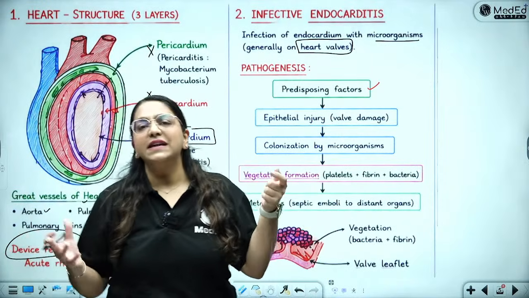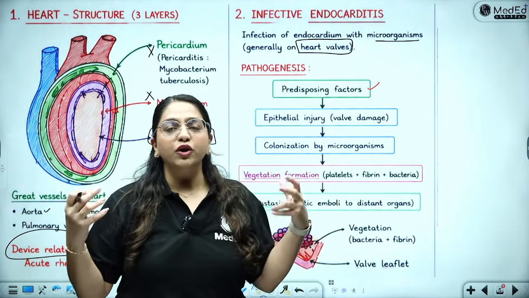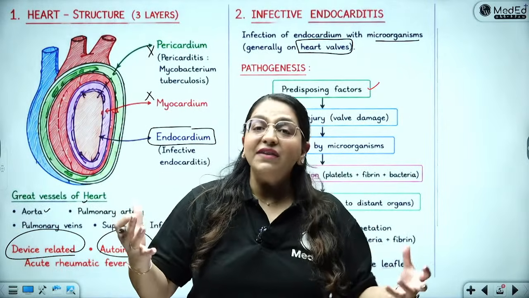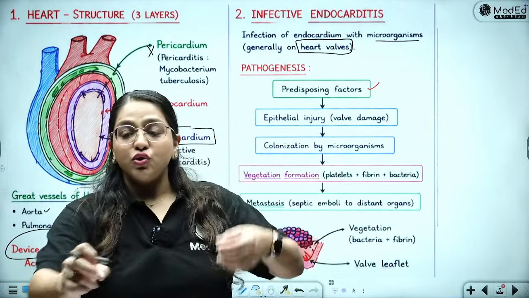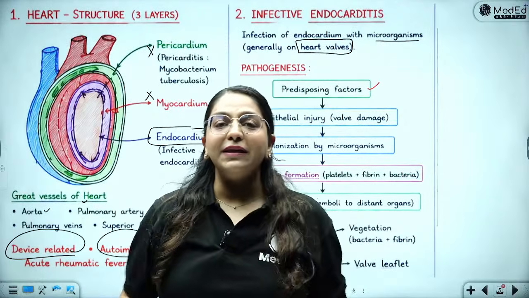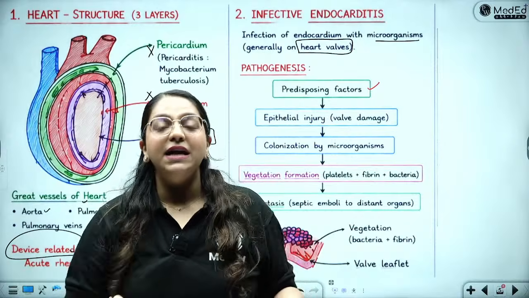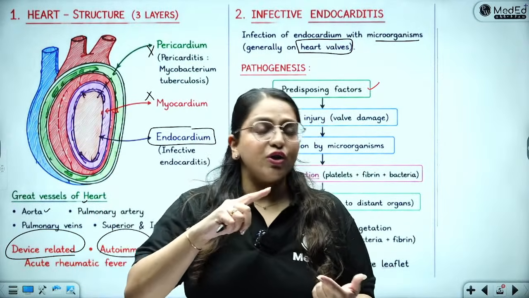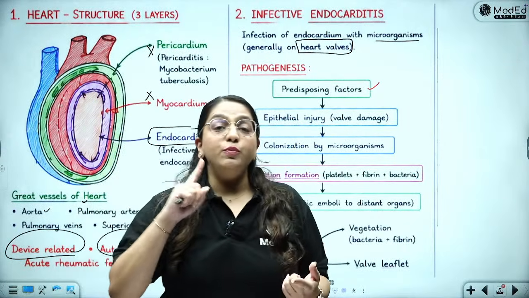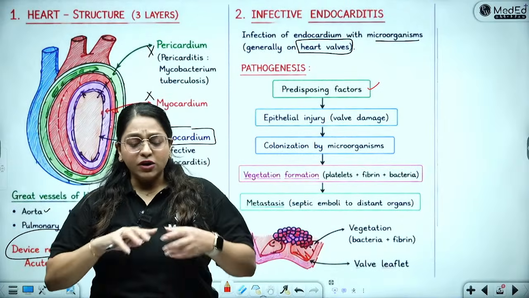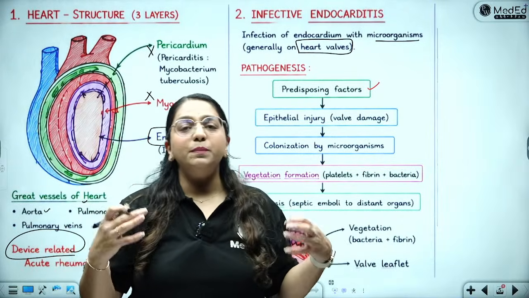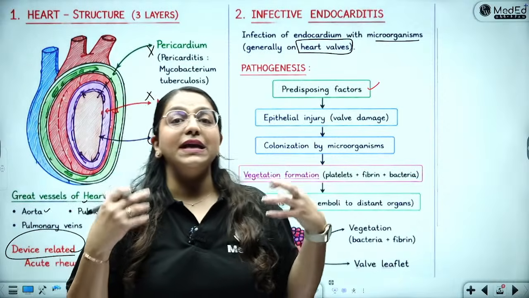How do the heart valves get damaged? For example, IV drug abusers. The IV drugs are crystalline drugs. So those crystalline drugs go through the bloodstream and cause friction against the endothelium of the blood vessels as well as of the heart, therefore damaging the heart valve. So it could be a damaged heart valve, it could be a prosthetic heart valve, and it could be a normally healthy heart valve, but the person is highly prone to getting infections.